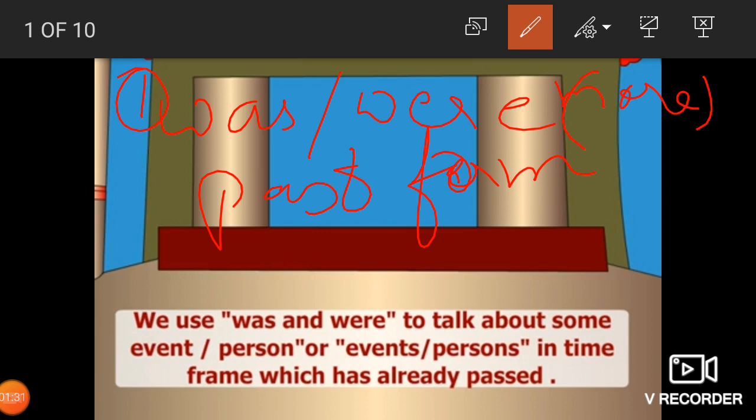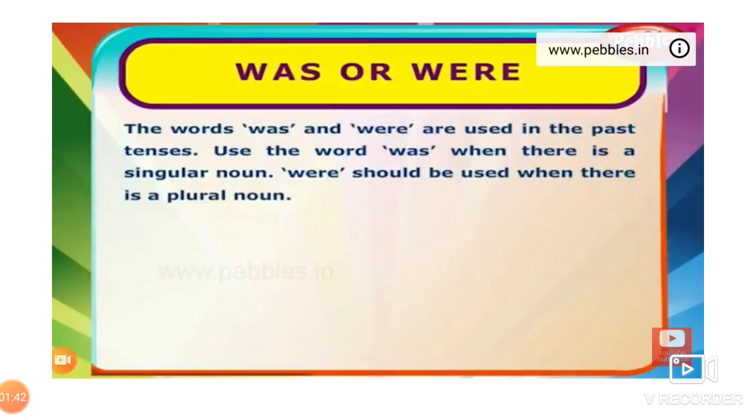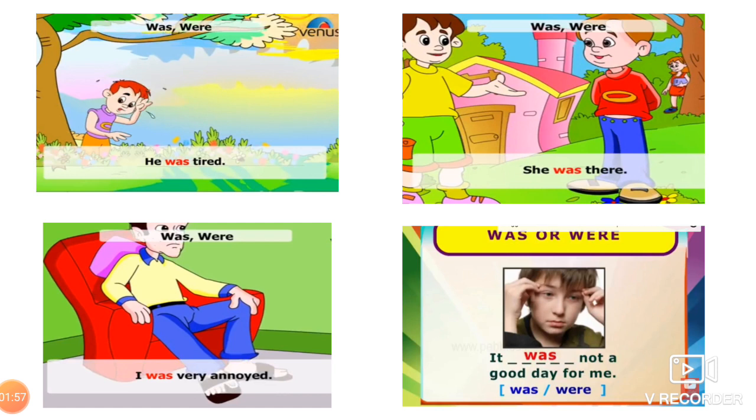So remember, we use was and were to talk about some event or person in a time frame which has already passed, the activity which is over. Once again, the words was and were are used in the past tense. Use the word was when there is a singular noun, and were should be used when there is a plural noun. Okay, children, let us study now.